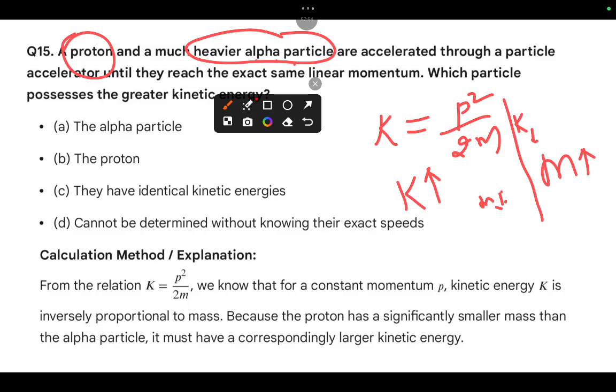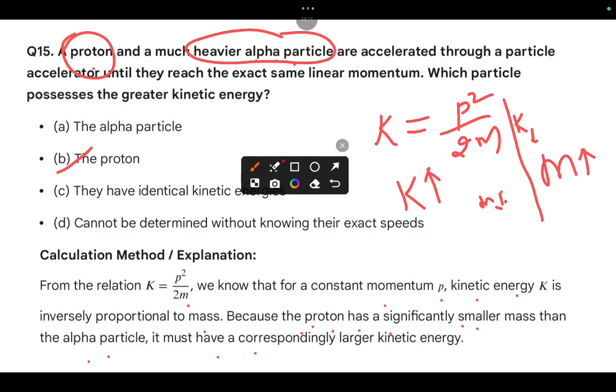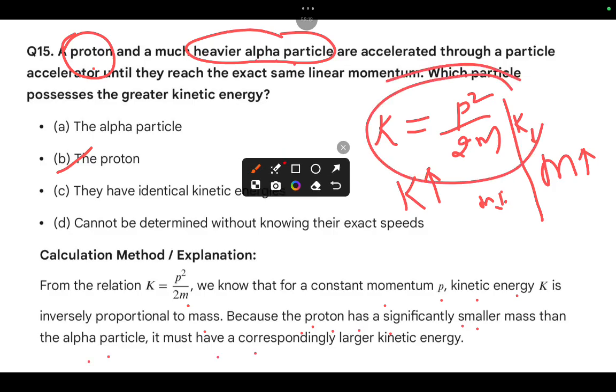The question is which particle has more kinetic energy, so that means which has less mass. Obviously the proton. From the relation K equal to P square by 2m, for a constant momentum P, kinetic energy is inversely proportional to mass. Because the proton has significantly smaller mass than the alpha particle, it must have larger kinetic energy. So go with this relation: less mass, more kinetic energy.